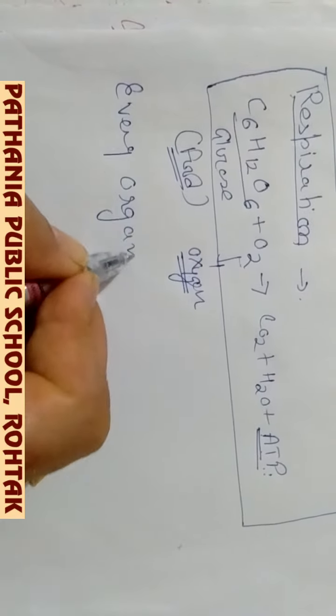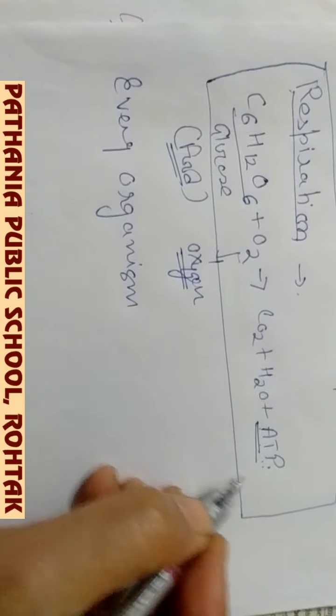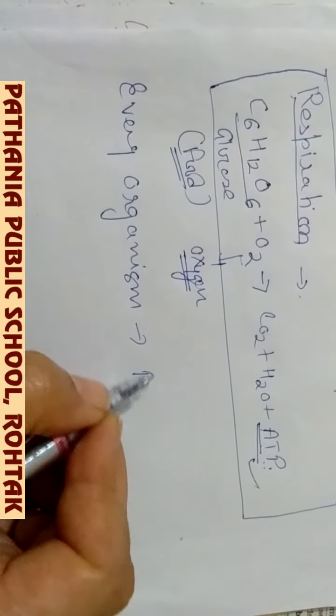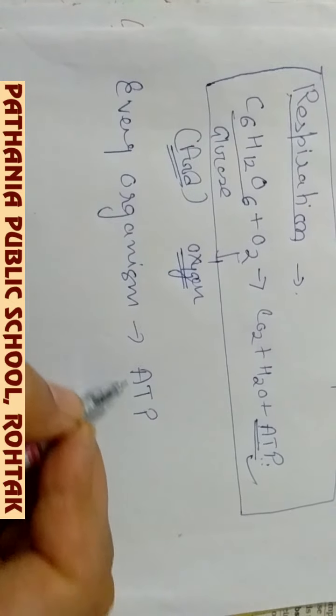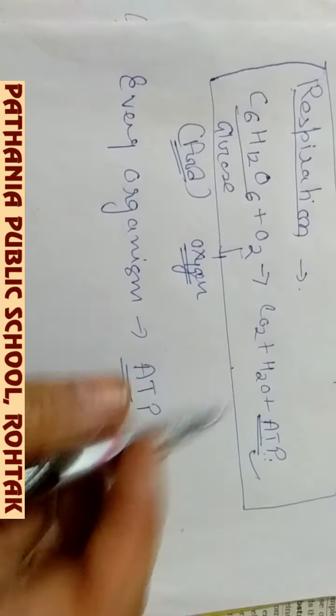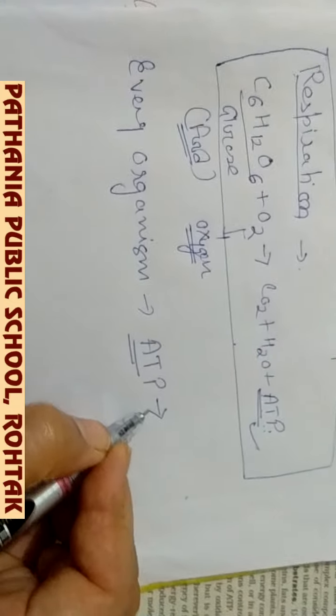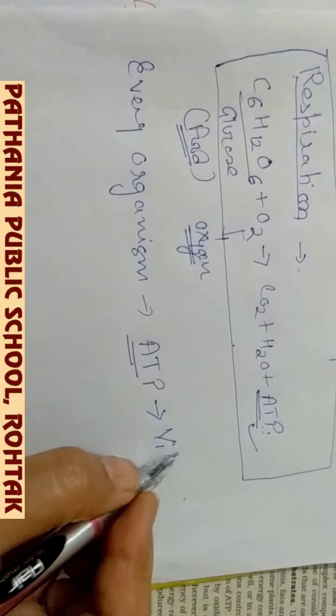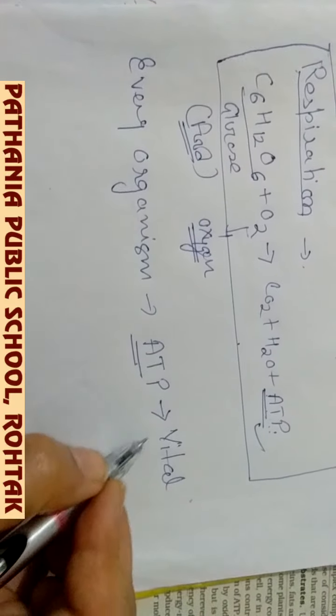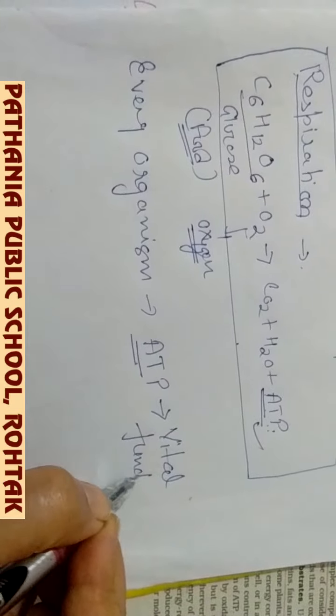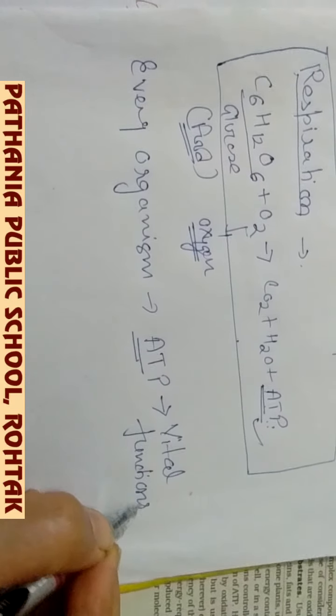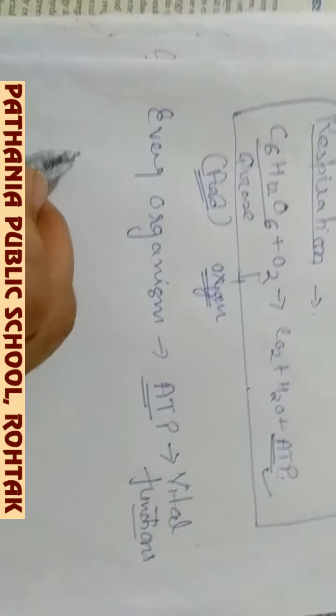First of all, every living organism actually needs energy, that energy ATP, which is formed by the process of respiration. This energy is used for various vital functions of the body.